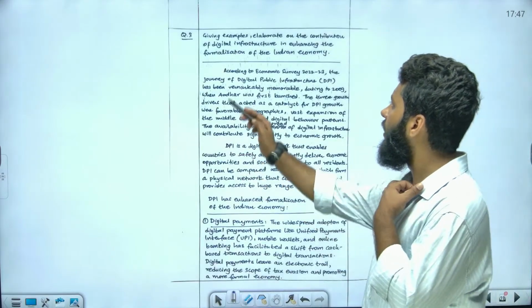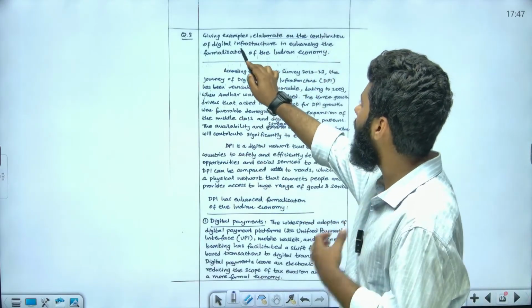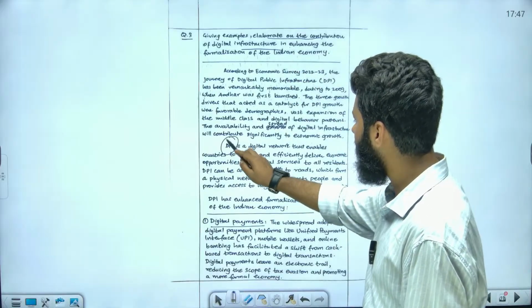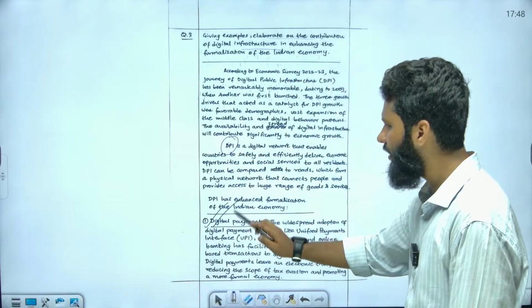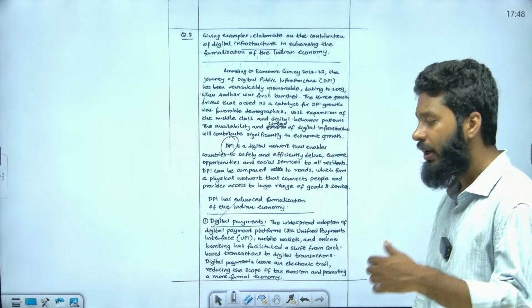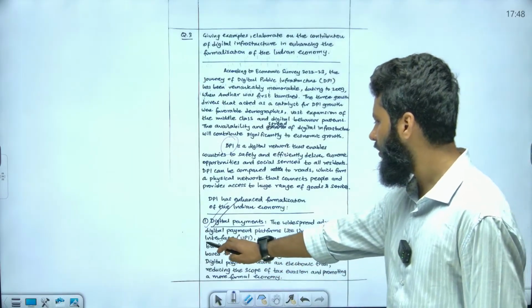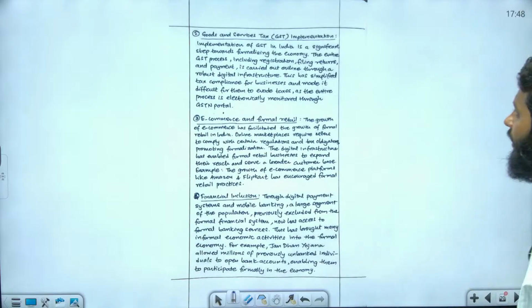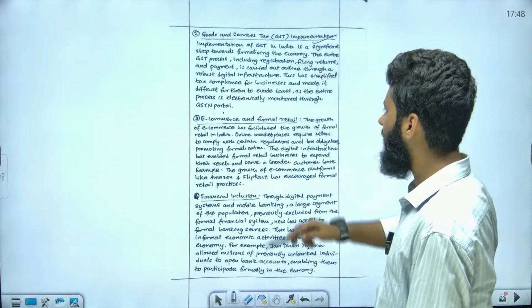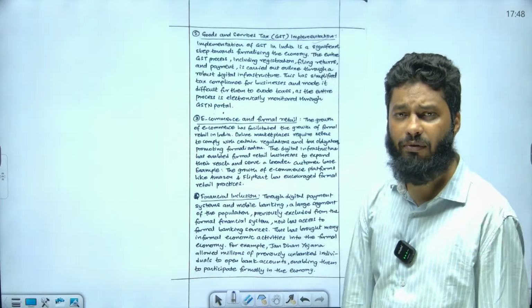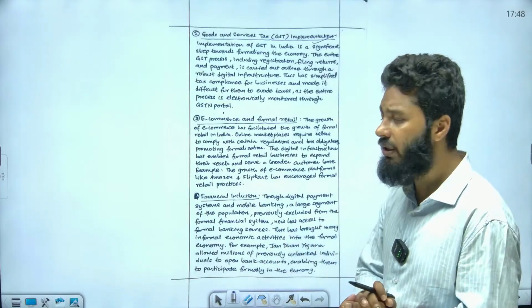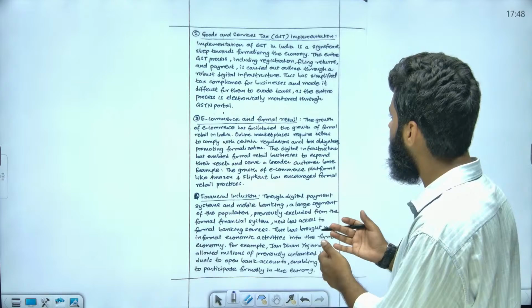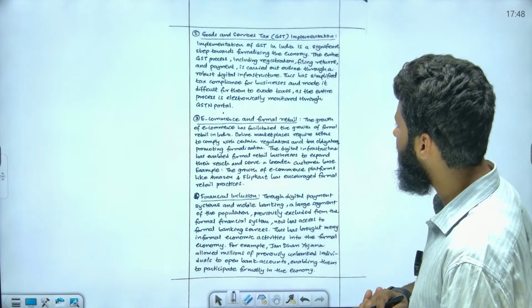Now, third question, giving examples, elaborate the contribution of digital infrastructure. Digital physical infrastructure. For example, the first and foremost thing you can talk about is digital payment. Unified Payment Interface, that is UPI, played its role there. Goods and services tax implementation, for example GSTN, the GST network. This is on the digital backbone, right? So it has IT as a backbone.